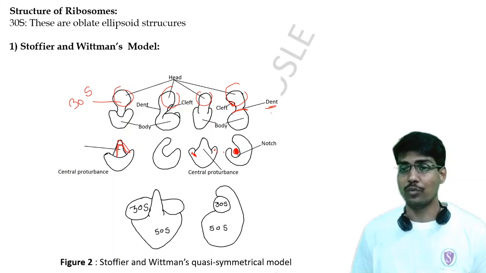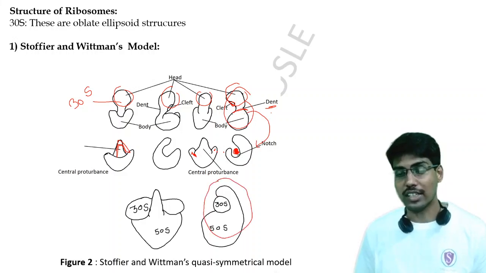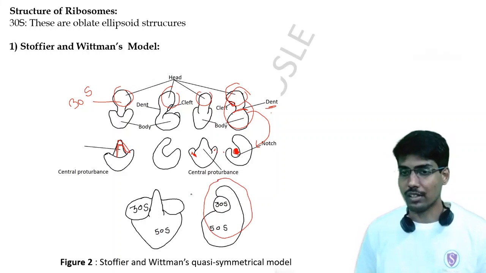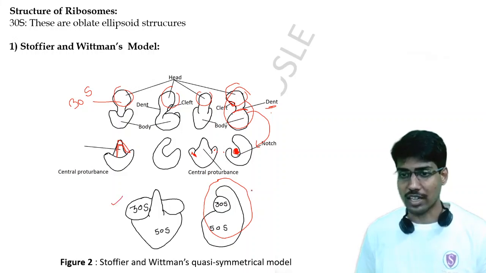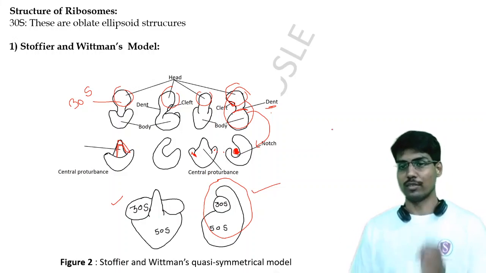When you fit a 30S ribosomal unit into a 50S ribosomal unit, the final structure will look like this, or from sideways it will look like this. Okay, so this is the Stoffler-Wittmann model.